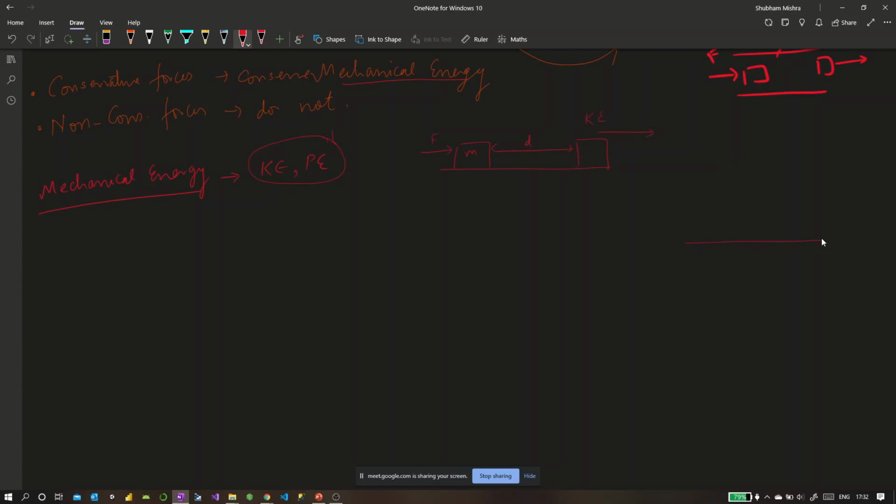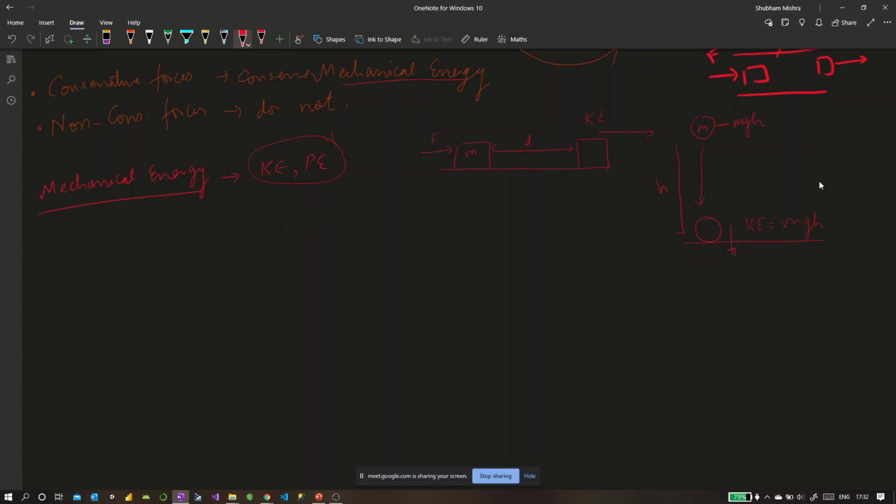Similarly, in the ball and ground example, when a ball was held at a height h, it had a potential energy called mgh. When it started coming down, that potential energy started converting into kinetic energy. It will have exactly equal kinetic energy when it is just hitting the ground, and the potential energy would be zero. So the entire potential energy got converted into kinetic energy. That was only possible because gravity was a conservative force, whereas in non-conservative forces, that never happens.